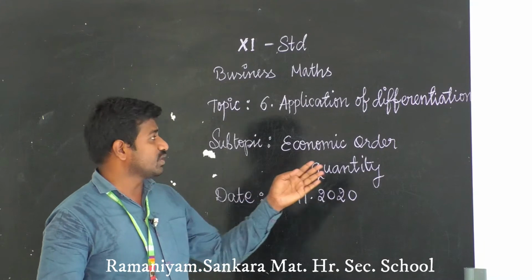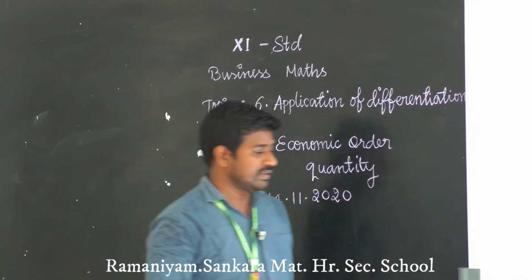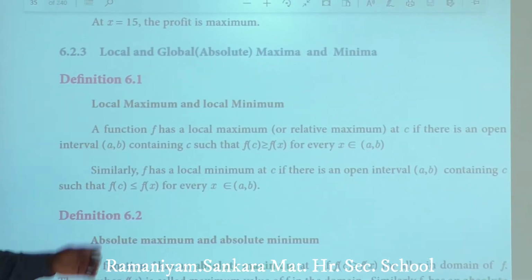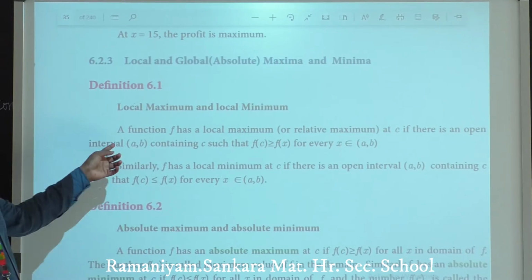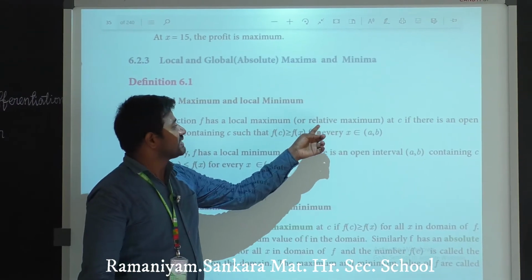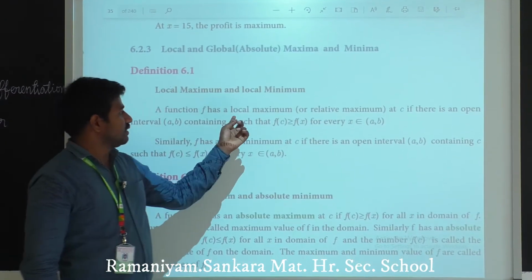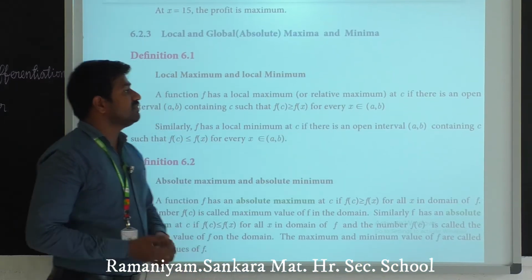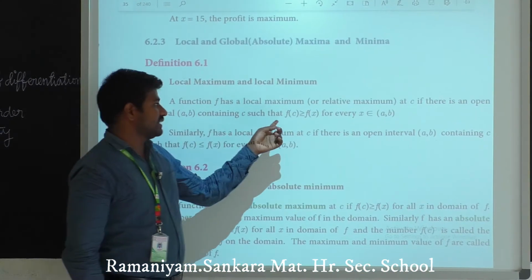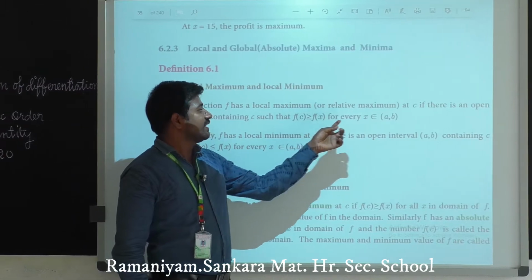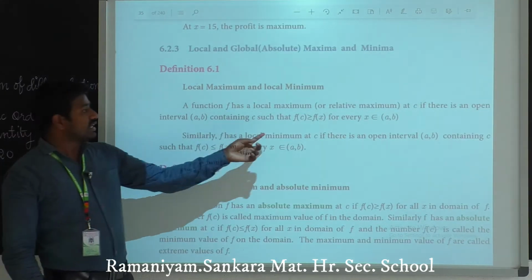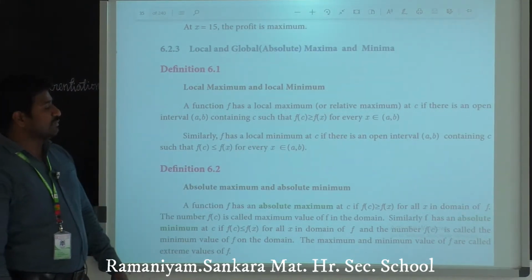Next topic, economic order quantity. Students, here is the definition for local maxima and local minima. Function f has a local maxima. Another name of local maxima is relative maximum. Local maximum or relative maximum at point c if there is an open interval (a, b) containing c such that f of c is greater than or equal to f of x for every x belonging to the open interval (a, b). This is the definition of local maximum.